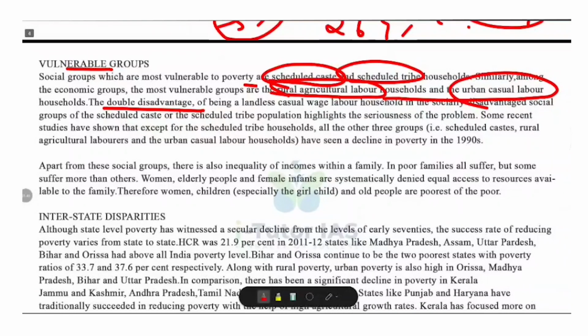Studies from the 1990s show that poverty has declined for most groups except for SC and ST. The other three groups, SC households, rural agricultural laborers, and urban casual laborers, have seen some improvement.